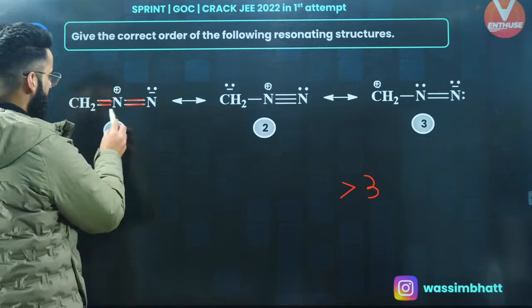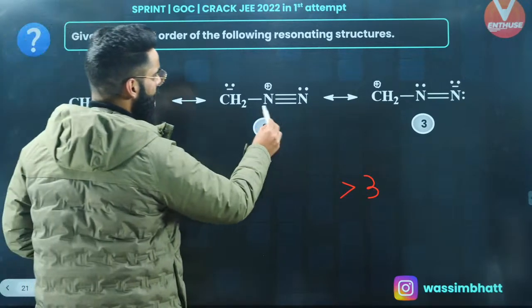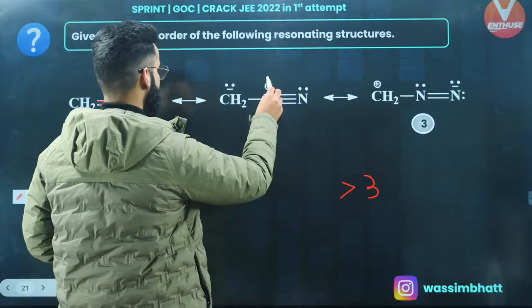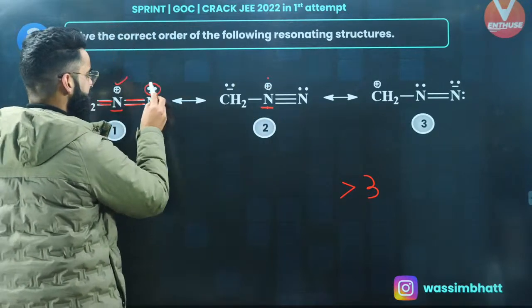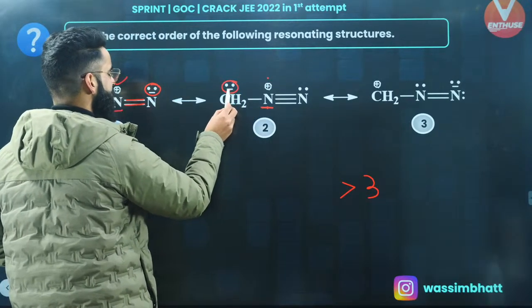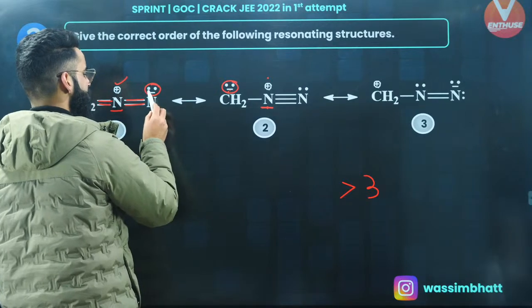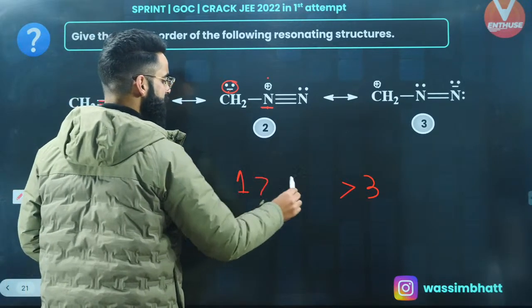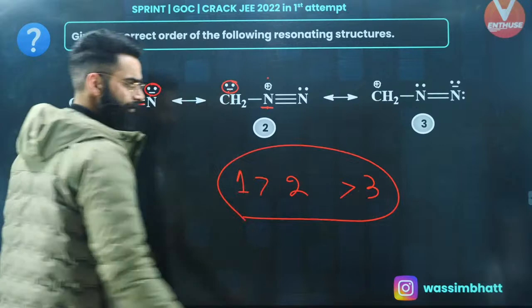Have a look. Over here, there is a positive charge on nitrogen. Over here, there is a positive charge on this nitrogen. Right here, there is negative charge on nitrogen. Over here, there is negative charge on carbon. Negative charge is more stable on the more electronegative element. So 1 is maximum stable, followed by 2, followed by 3. This is the order, 1, 2, 3, right?